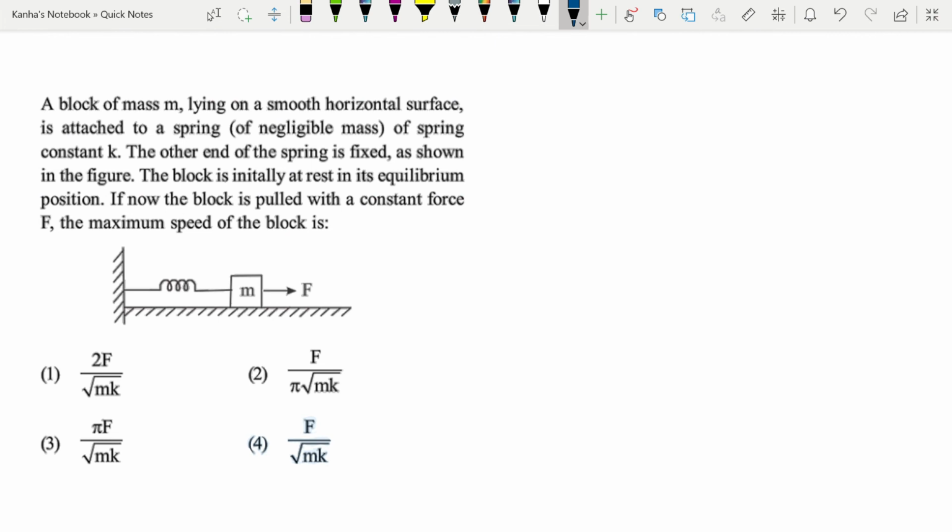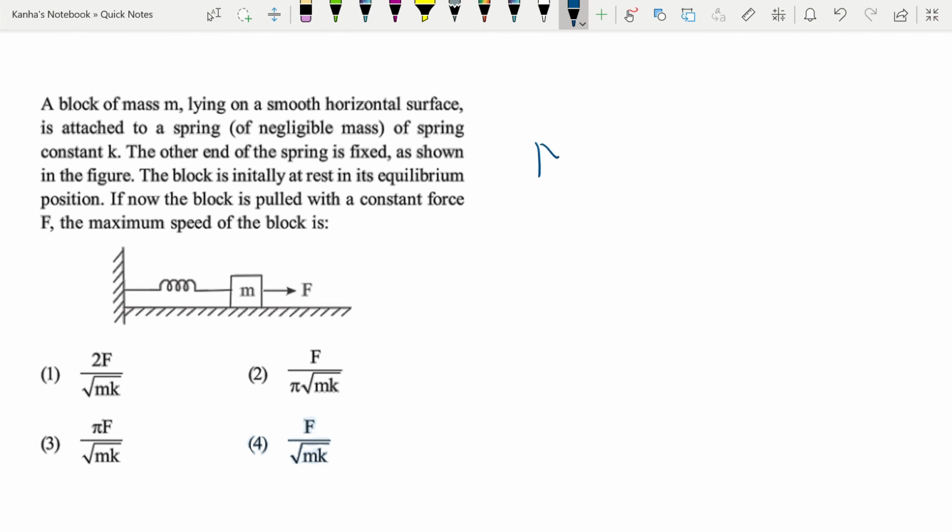A block of mass small m lying on a smooth horizontal surface is attached to a spring of negligible mass of spring constant K. The other end of the spring is fixed, as shown in the figure. Now the block is initially at rest in the equilibrium position. If now the block is pulled with a constant force F, then the maximum speed of the block will be given by which of these? So first of all, you should note that the maximum speed is at the mean position or equilibrium position.